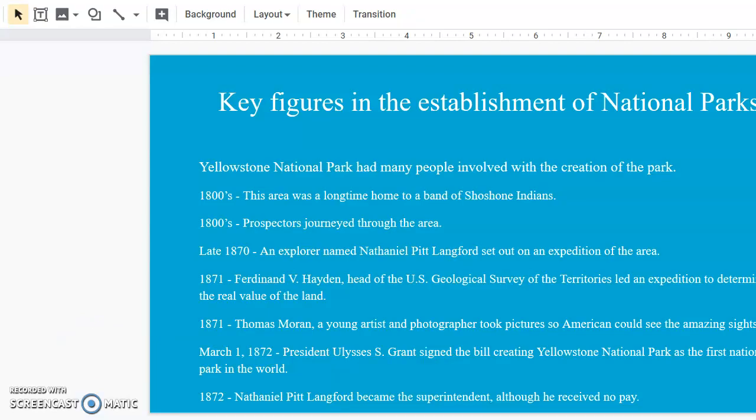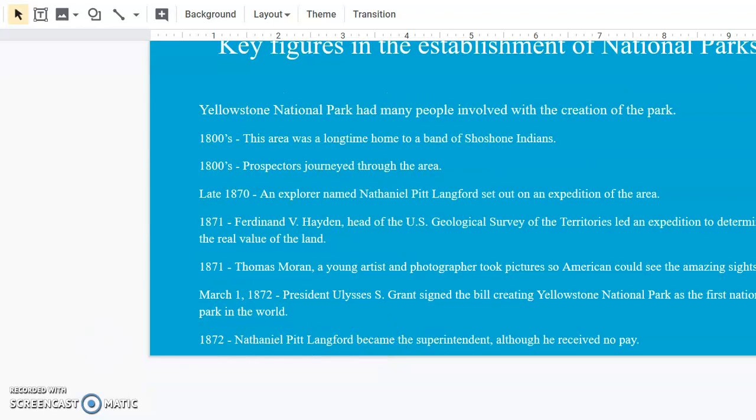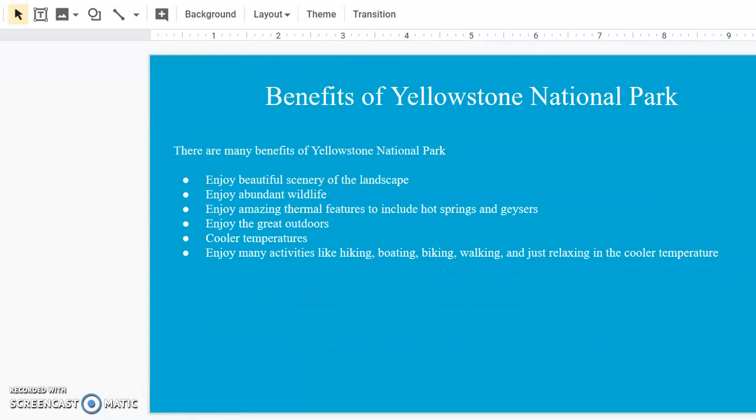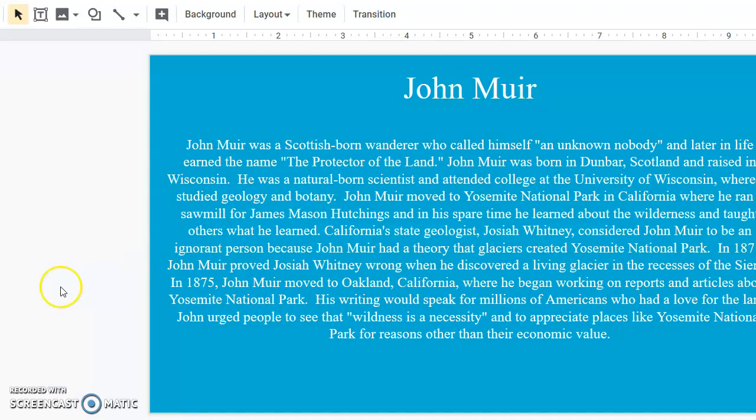Some key features and establishment of national parks. Yellowstone National Park had many people involved with the creation of the park. In the 1800s, it was from the Shoshone Indians. 1871 was Thomas Morgan, a young artist photographer, took pictures. Benefits of Yellowstone National Park: you get to get outside and enjoy the fresh air, cool temperatures, great views, the wildlife, and the beautiful scenery and landscape.